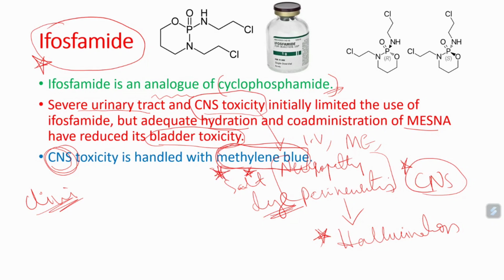Everybody should try to remember about this methylene blue. See, methylene blue is a dye. We already know it is a dye, right? This methylene blue has certain uses in the hospital. It is mainly used in cyanide poisoning. Do you know this point? Methylene blue can be used in cyanide poisoning.